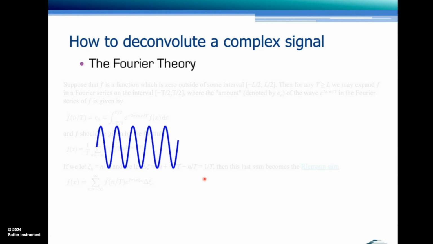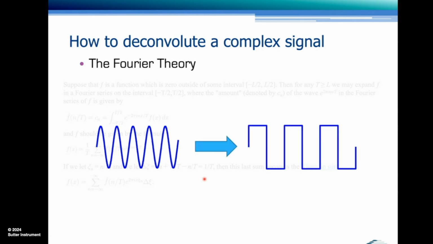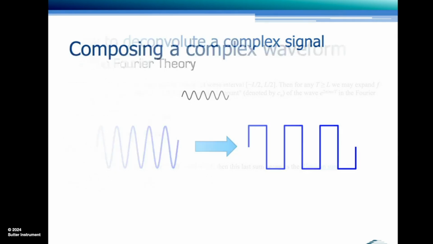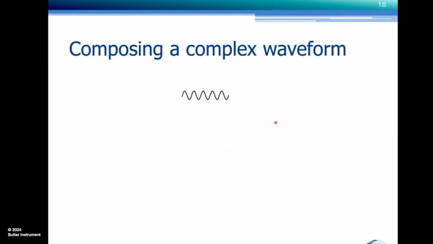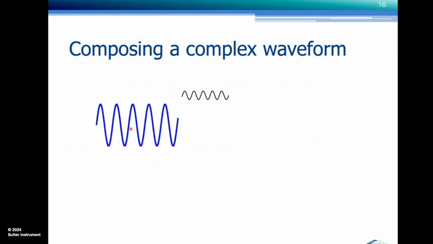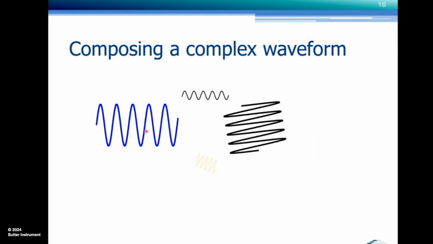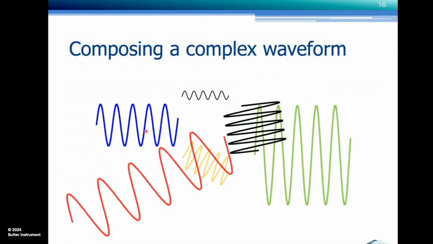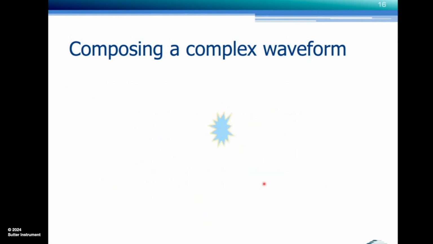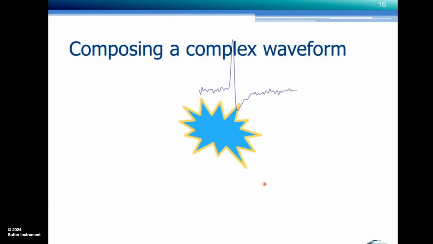So I will show you how you come from a sine wave, that is a signal with a single frequency and a certain amplitude, to a square pulse, which is a complex signal that has multiple frequency components. So what we'll do is we'll compose a complex waveform out of a sine wave, single frequency, single amplitude. We'll add a second one, and a third one, a fourth, a fifth, and so on. Put that in the big blender, and out comes an action potential,